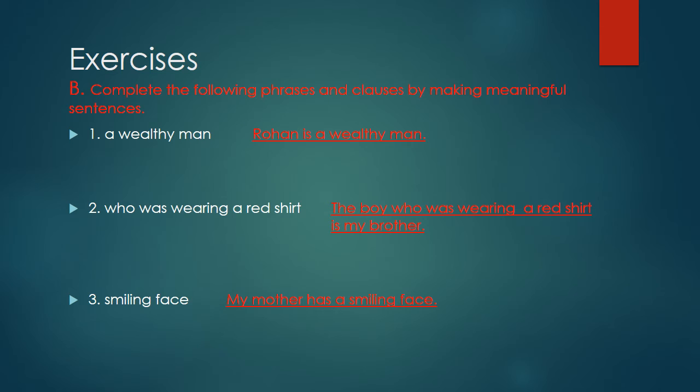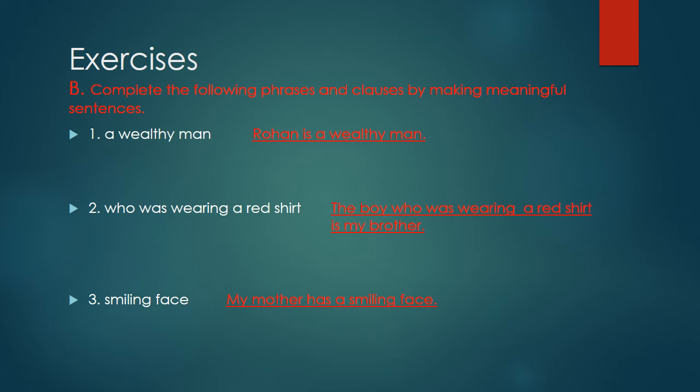Now come to our next sentence. Who was wearing a red shirt? Children, can you guess? Is this a phrase or clause? Yes, this is a clause. Why is this a clause? Because in this group of words, the subject is given and the predicate also, and this gives us the complete sense.